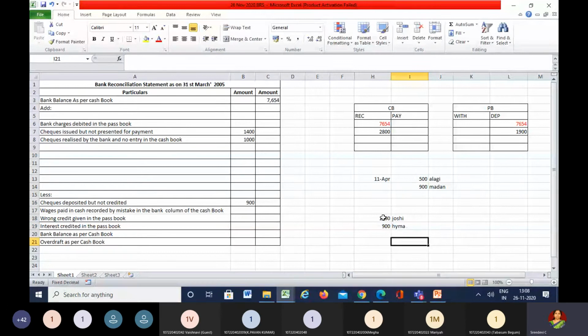So 1,900 from Joshi and 900 from Hima. So we received these checks, 2,800 in total, and the same has been deposited into the bank. But out of which the bank could collect the check of Joshi but could not collect the check from Hima. Is it clear?